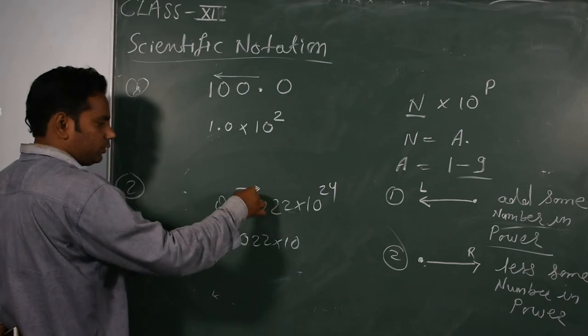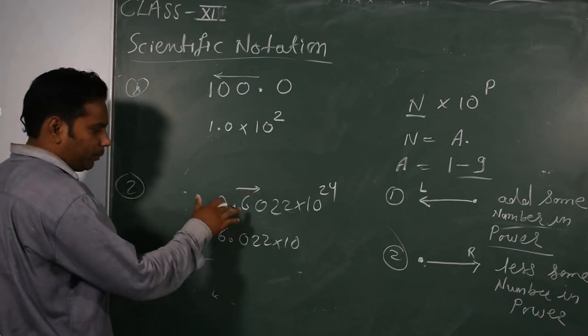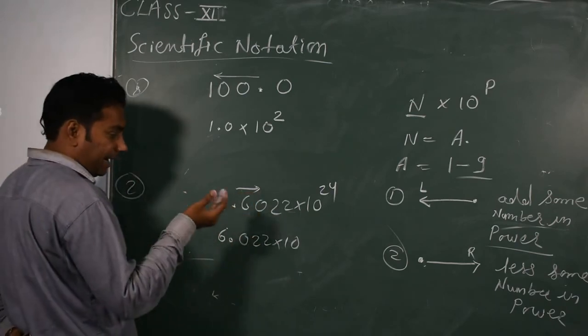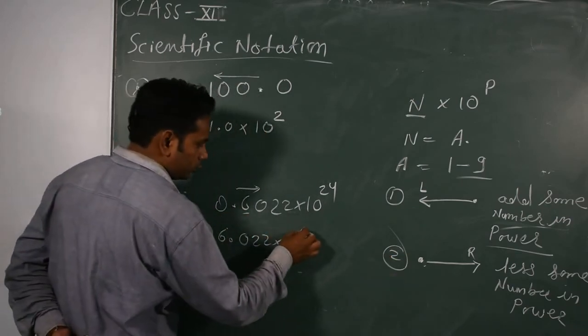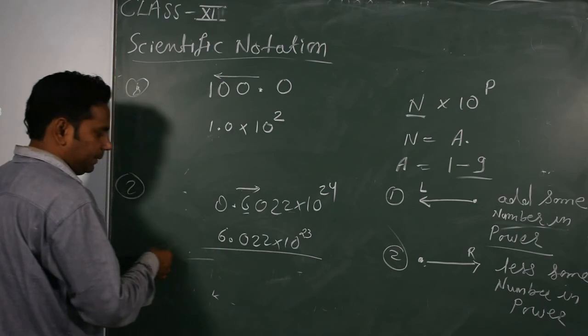Now I solve it directly. The decimal point moved to the right side, so the power is less by 1, so the answer is 23. Clear?